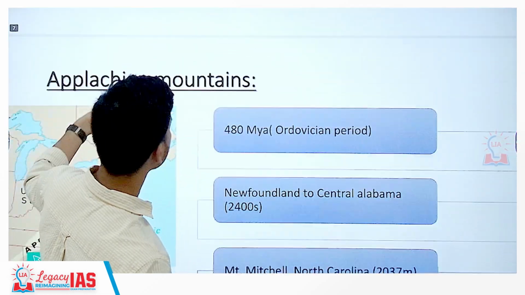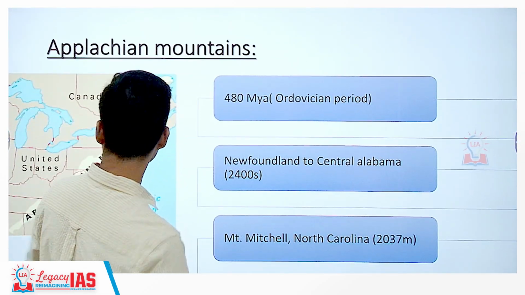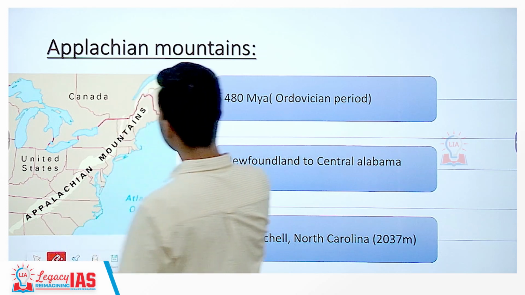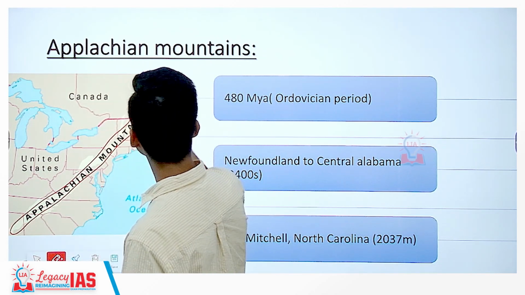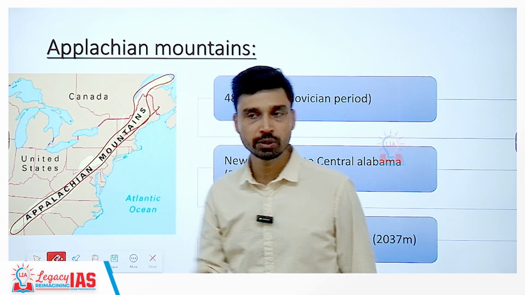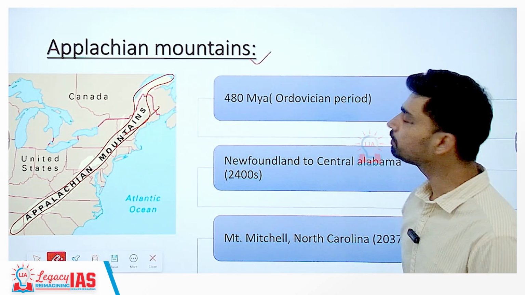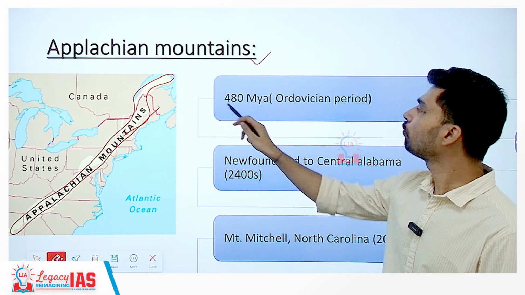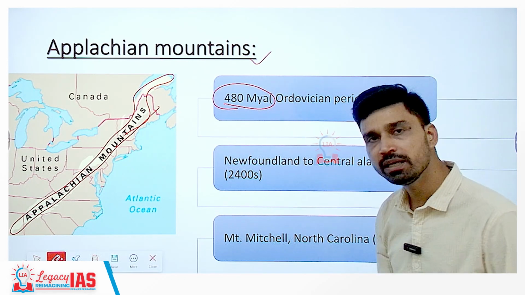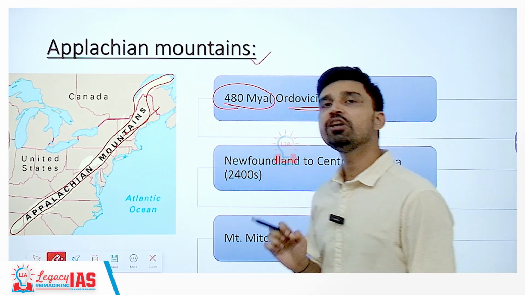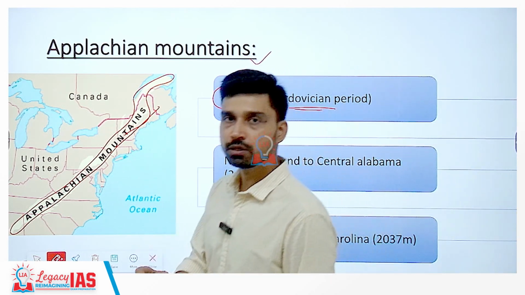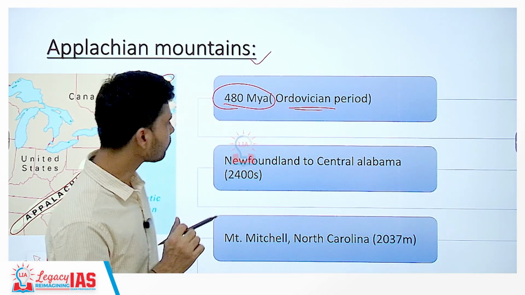The third important mountain range that you will see is located on the eastern coast of North America, extending all the way from Canada and then further going to the USA. It is the Appalachian Mountains, which is a very old mountain, formed about 480 million years ago in what we call the Ordovician period of Earth's geological history.